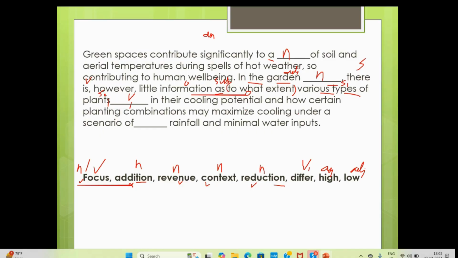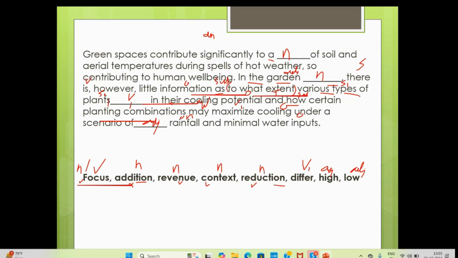Then after that, and how is your subordinate. It's passive voice also, but there must be something. So certain planting combination is the subject, may is a modal auxiliary verb. Next to a modal auxiliary verb, we write V1. Cooling under a dash scenario and dash rainfall, it's all the object. So rainfall is a noun, we need an adjective. Here it's very easy.